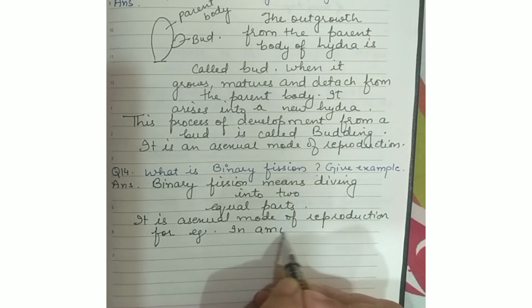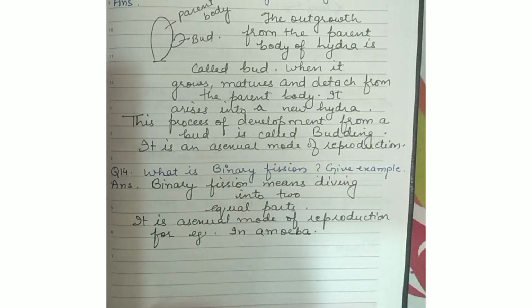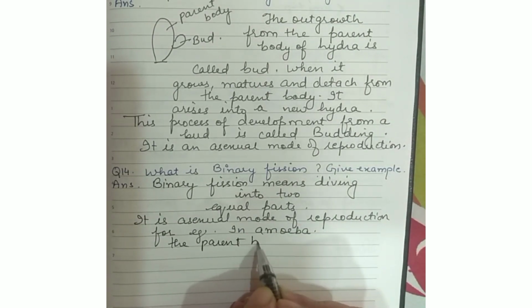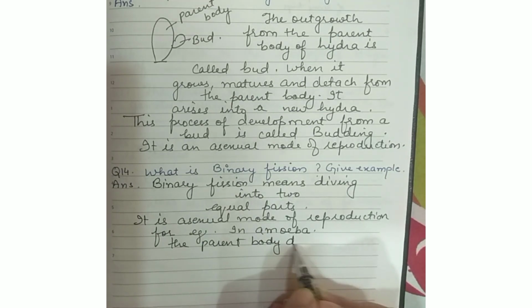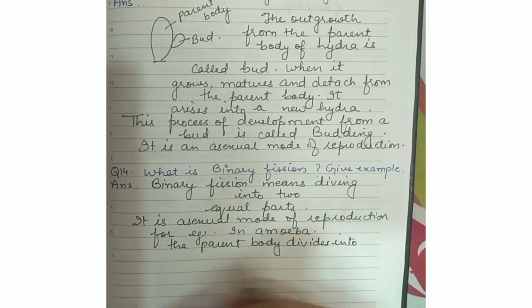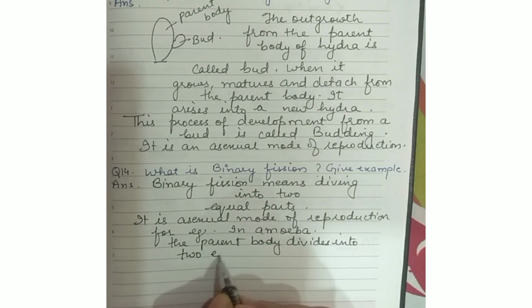Now, binary means two, so the parent amoeba divides into two equal daughter cells by this process of binary fission.